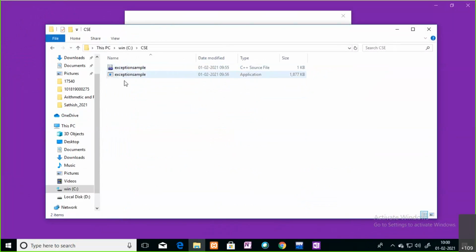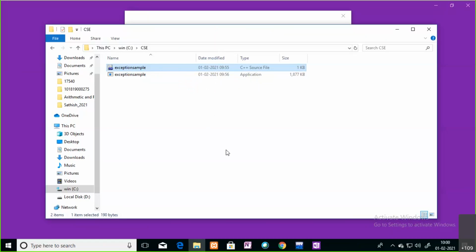Your folder is CSC, right? You have this exception.sample file. In your code, you are trying to open this particular file, the sample exception program, but that file is not available in your folder. That is also a situation.